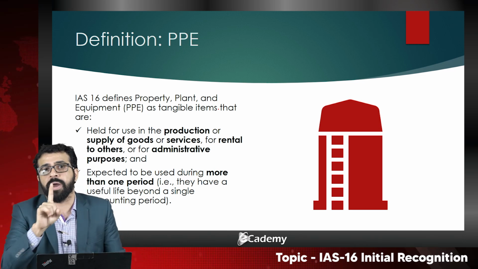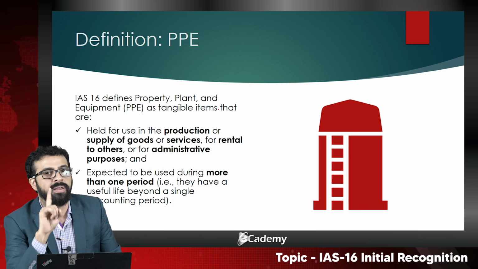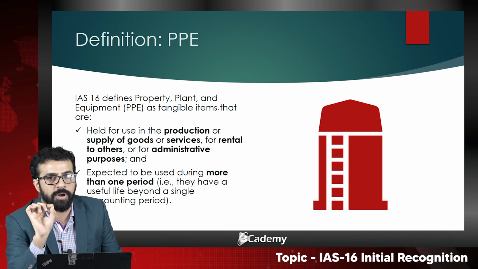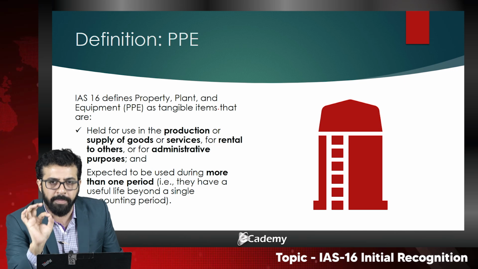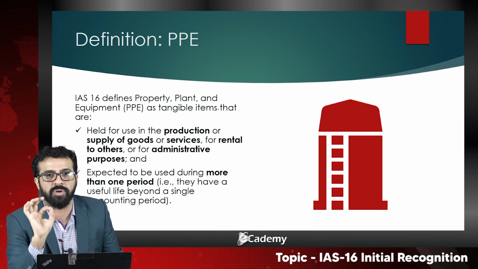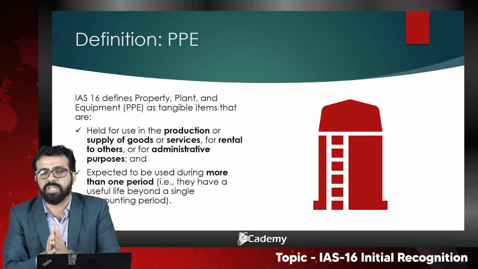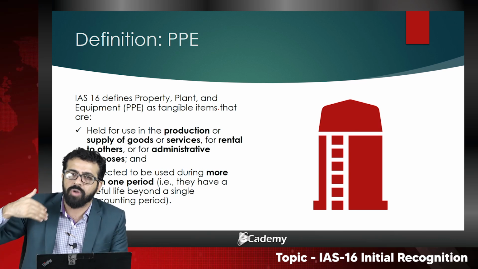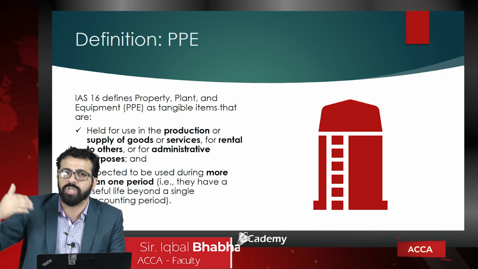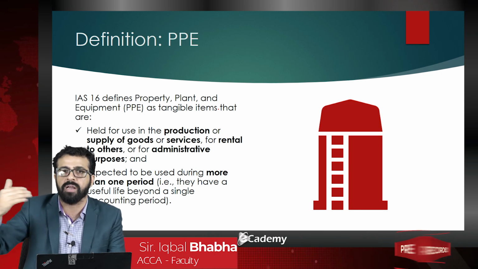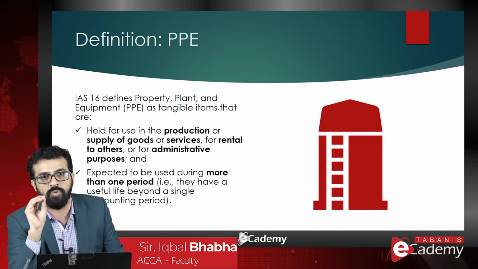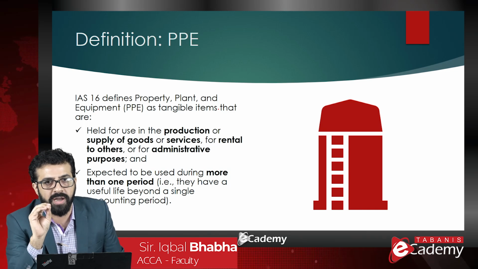Your primary purpose is not to earn the rental income, and that is a much more important point here. Your primary purpose is the production of goods or services, but you don't want your assets to keep idle, so you want them to be rented out to students to earn extra rental income occasionally. So that would also fall under the category of IAS 16.